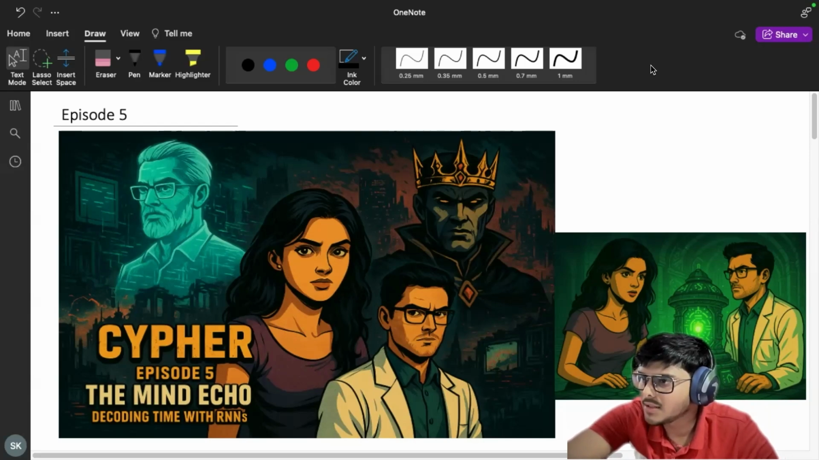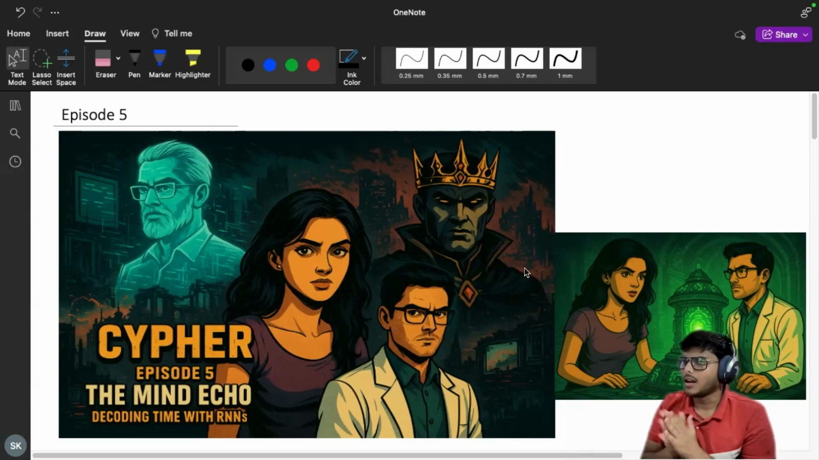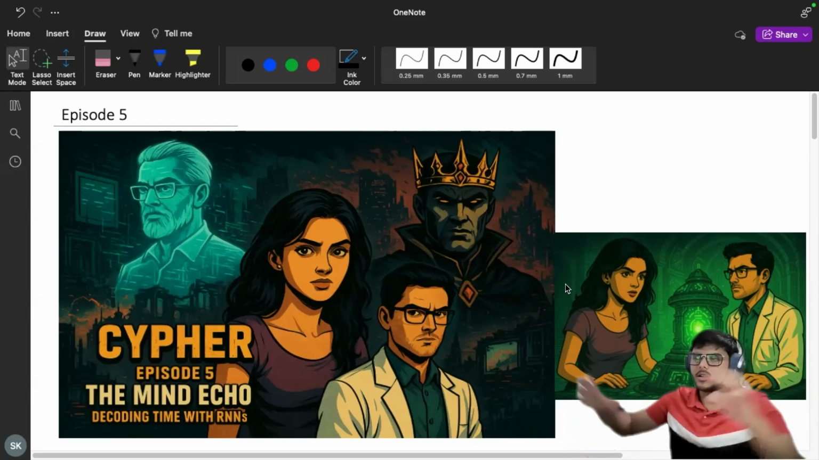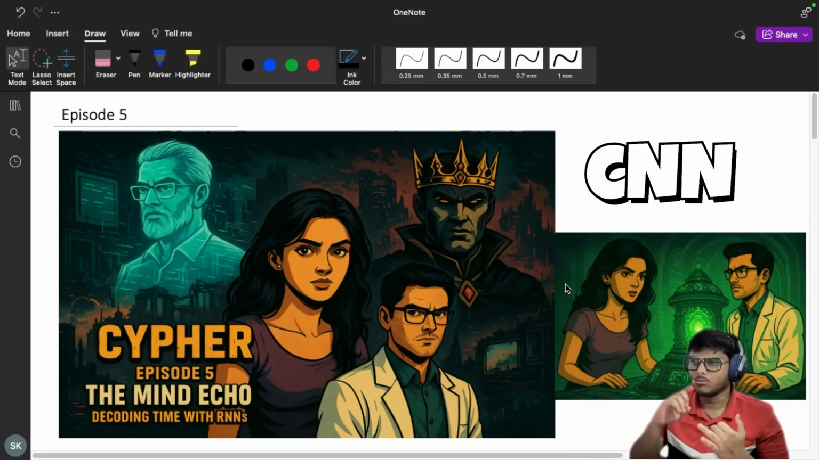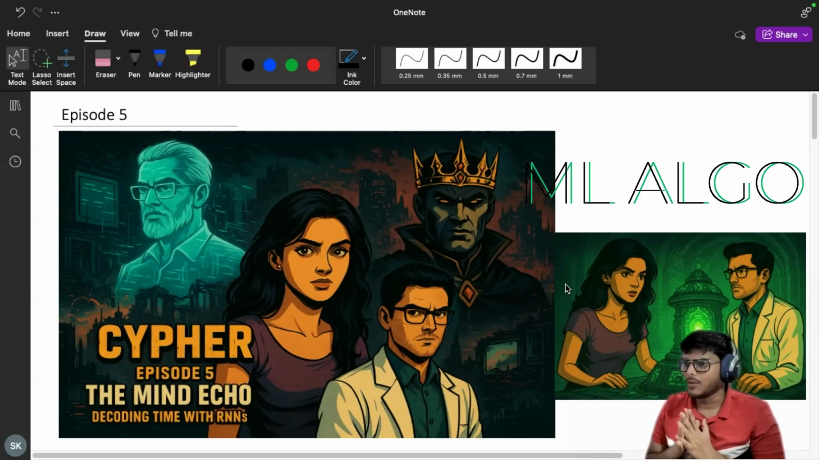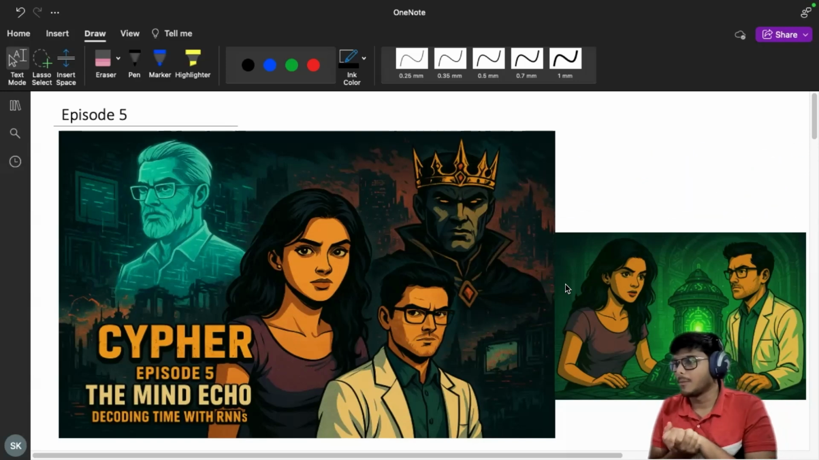So as you can see here, the image, right? So just imagine Anisha and Arav inside a glowing underground chamber with an ancient machine. Now, before that, let's take a recap of what we learned till now. We learned about CNN, we learned about machine learning algorithms. So previously in Cypher, we also decoded the memory lock left by Guru Samak, a whisper from the past.